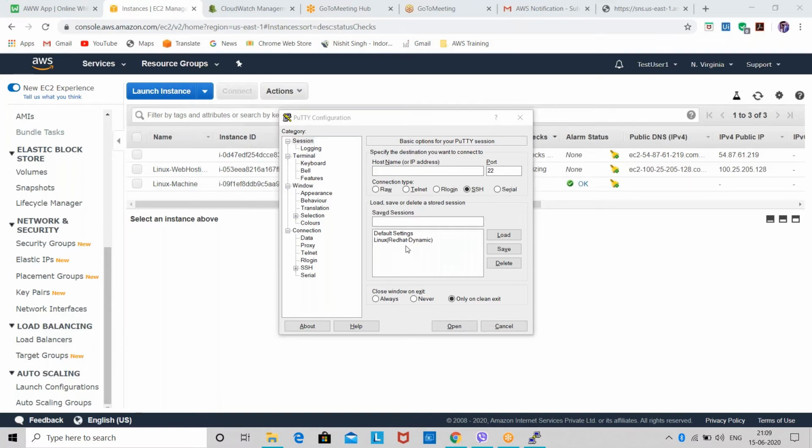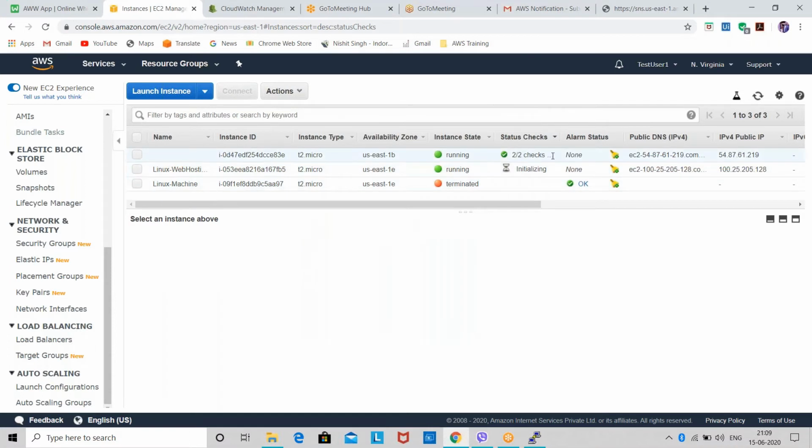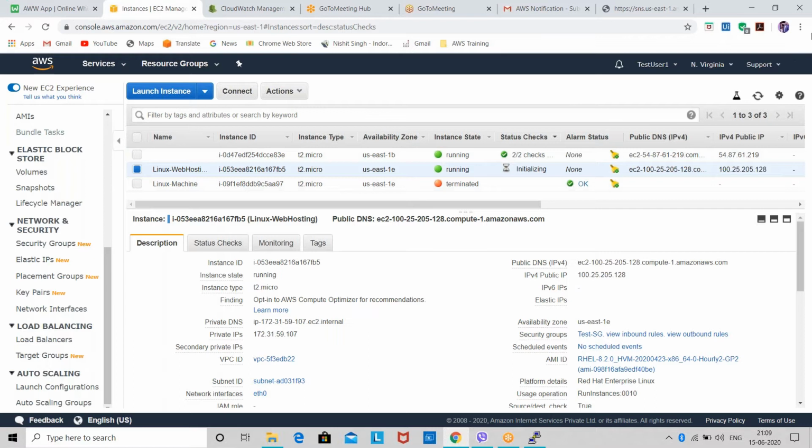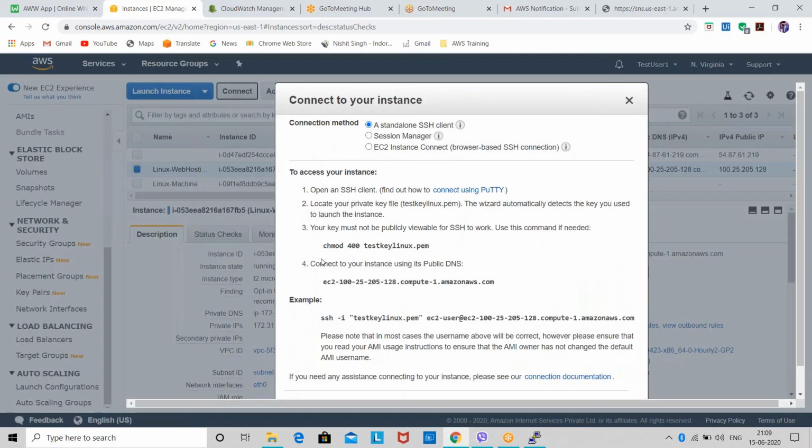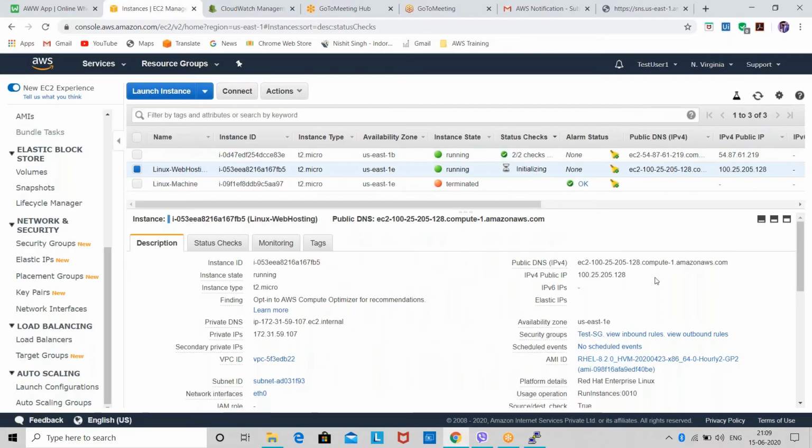You guys know how you can convert your PEM file to PPK file? Okay, so I'll not demonstrate that. And if you guys have used it, you should know how you can connect to our instance. So okay, now our instance is in running state. We'll just refresh it so that the status health check is also completed. We'll need a public DNS. So I'll copy the public DNS from here, or you can copy it from here also.